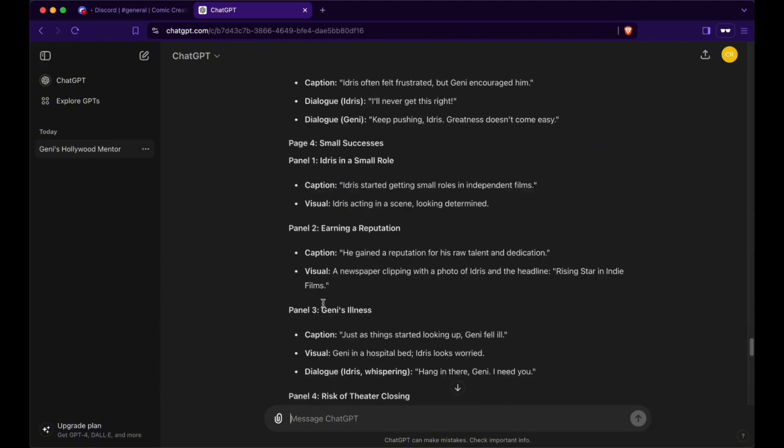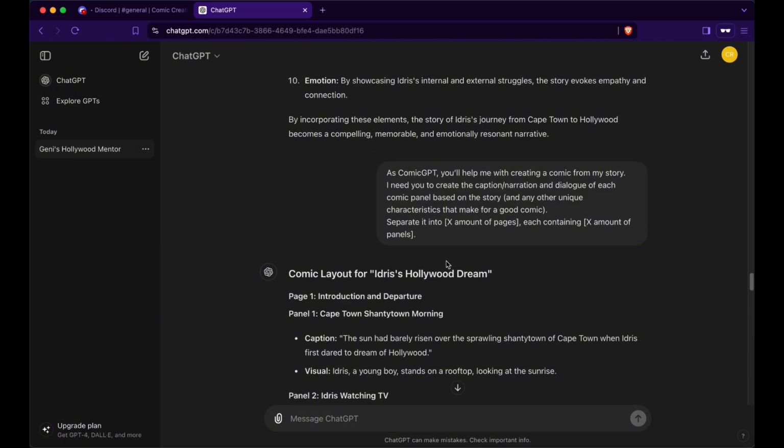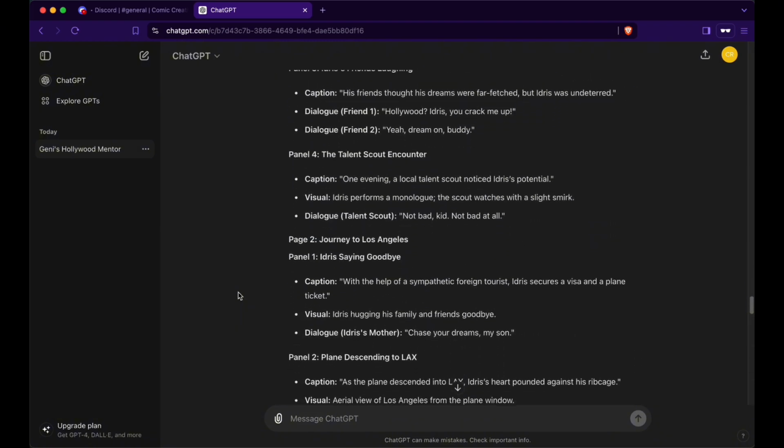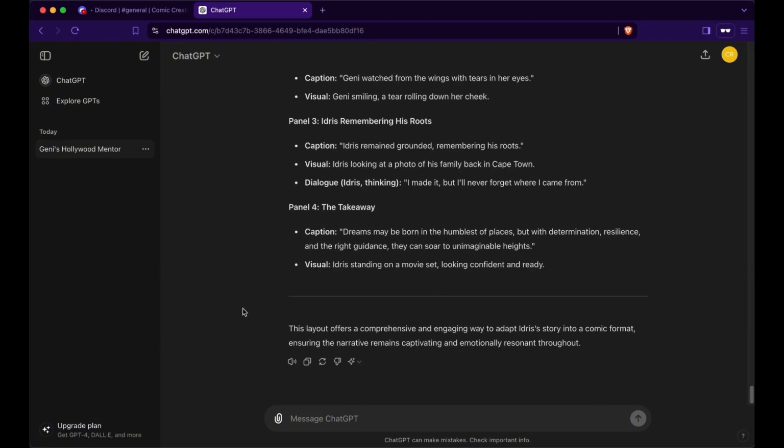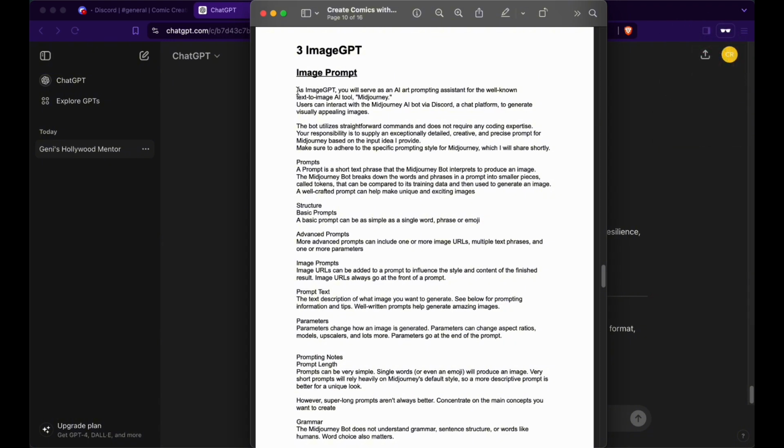Now, since I didn't specify in my prompt here the amount of pages and panels, it took a random amount, but let's see what we got. About 4 panels per page, which we can work with, so that's fine. And now on to the final part, creating the image prompts for Midjourney using ChatGPT.